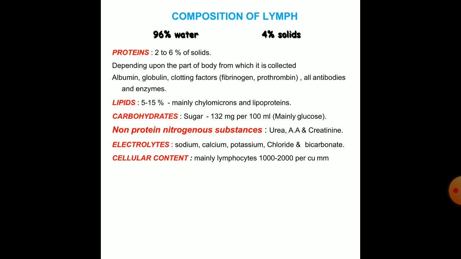Lipids include 5 to 15%, mainly the chylomicrons and the lipoproteins. Carbohydrates include the sugar, which is 132 milligram per 100 ml, mainly glucose. The non-protein nitrogenous substances include the urea, amino acid, and the creatinine. The electrolytes are sodium, calcium, potassium, chloride, and bicarbonate. The cellular content includes mainly the lymphocytes, which are 1000 to 2000 per cubic millimeter.